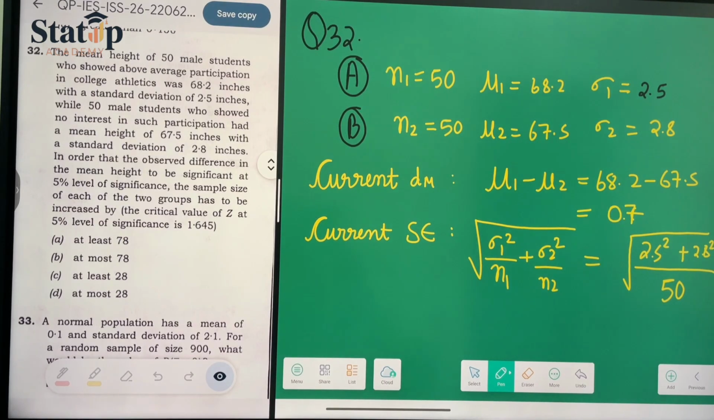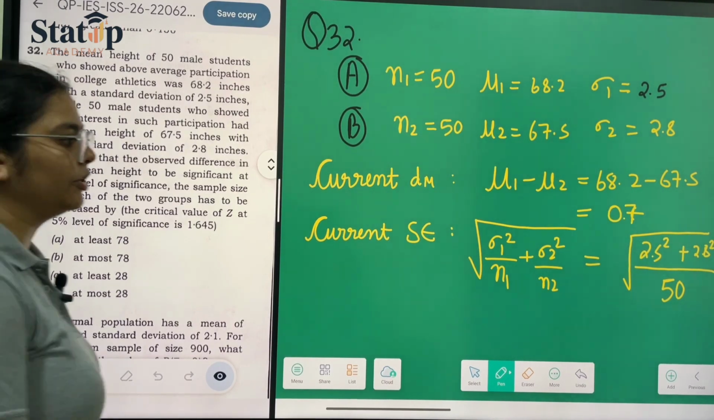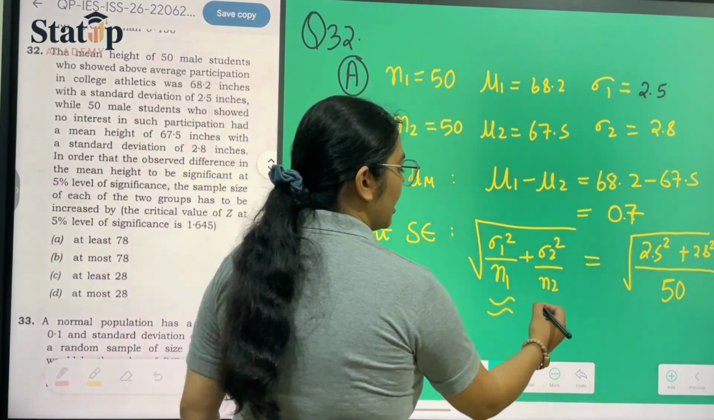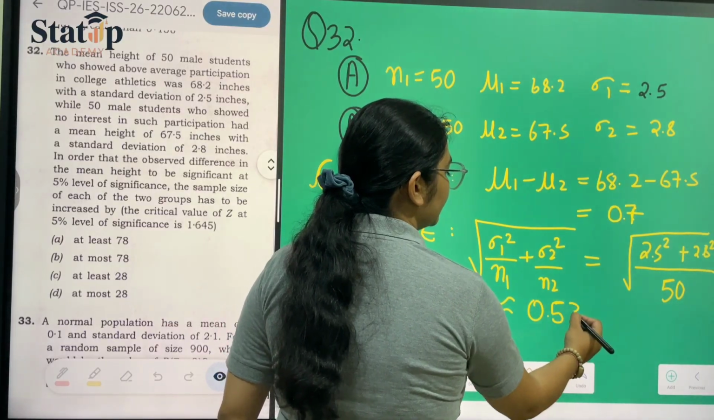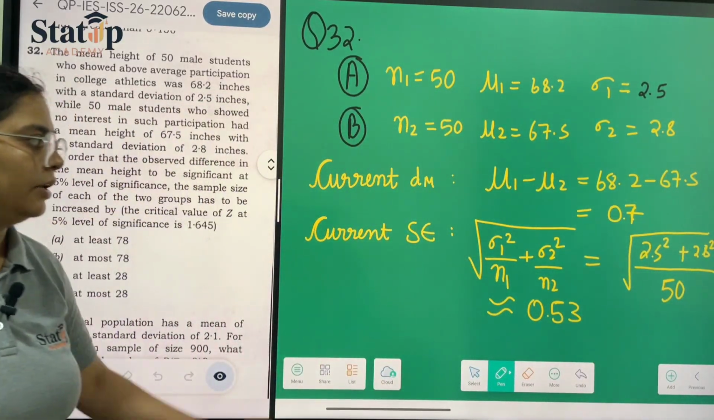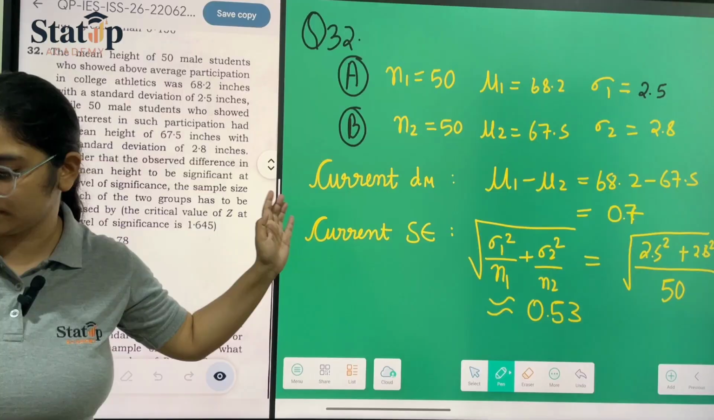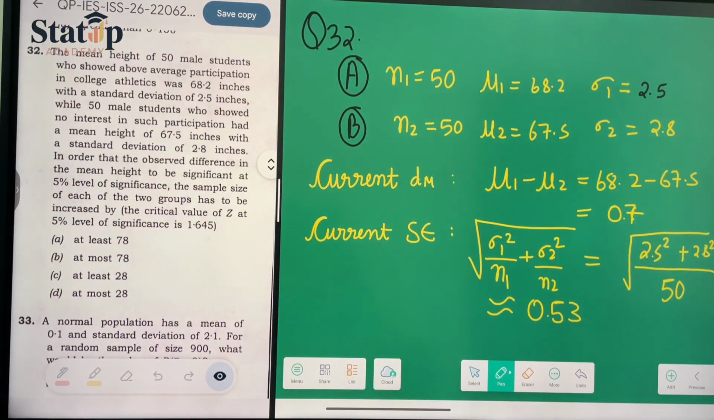So it will be equal to nothing but 0.53. You can calculate it on your own, and I am directly writing the answer. It is 0.53. So we have calculated the current difference in mean and the current standard error.